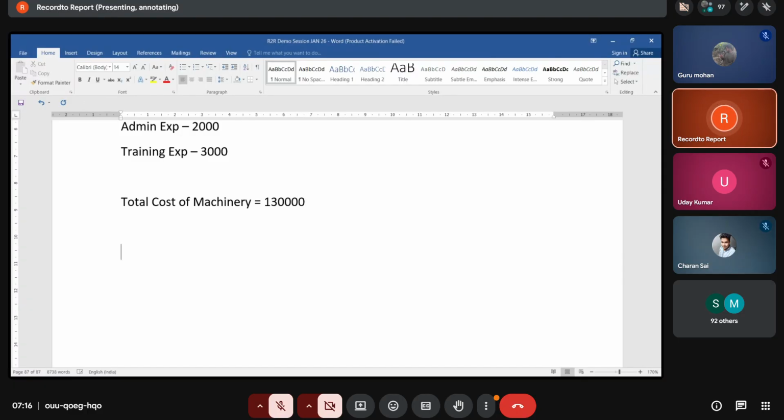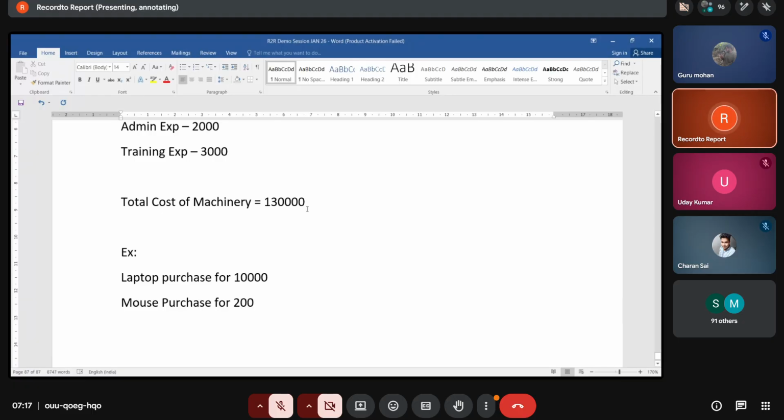In many recent Accenture interviews, they are asking two types of questions, guys. For example, the company purchased a laptop for 10,000 and a mouse for 200 rupees.